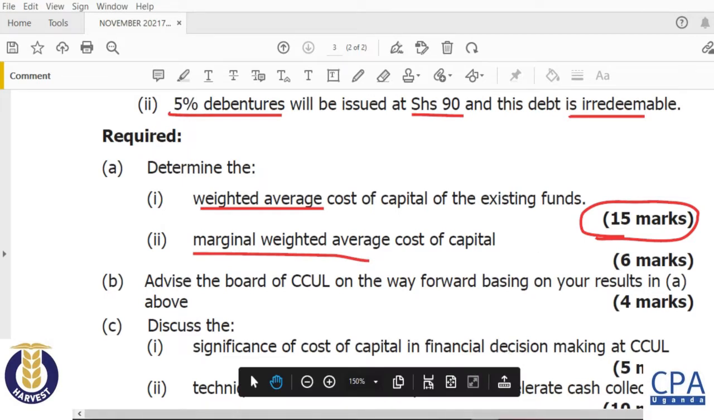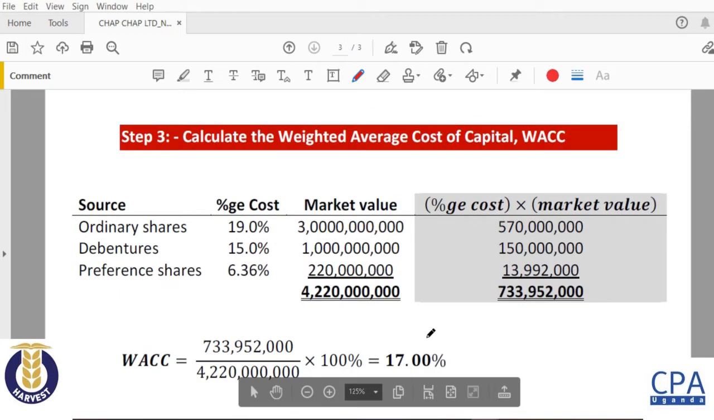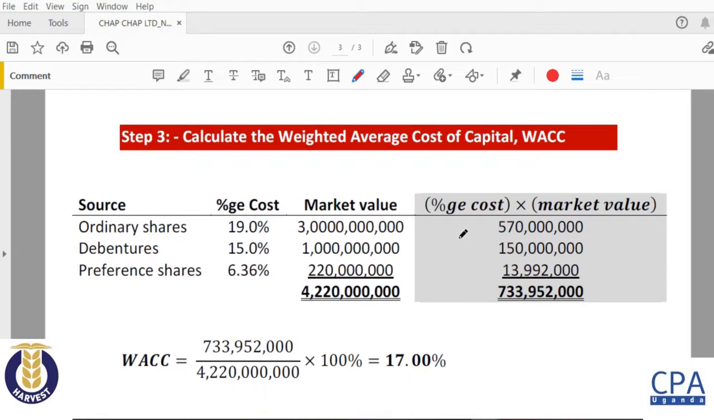So the next part goes into marginal cost of capital. So I want you to go straight to the next lecture video and pick up my working and explanation on marginal cost of capital. Thank you.